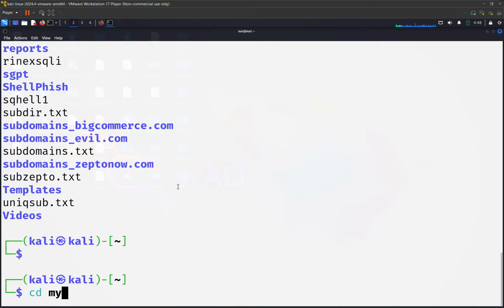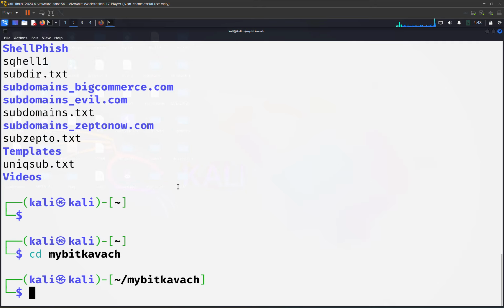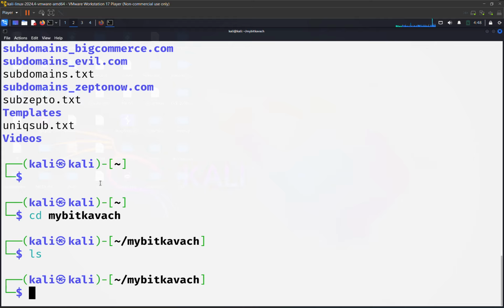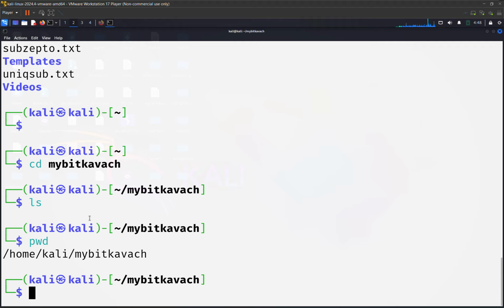cd my bit kavach, ls. We have currently nothing in the folder. If I am showing you pwd, we are in the my bit kavach folder. Now let's say I have to make a file.